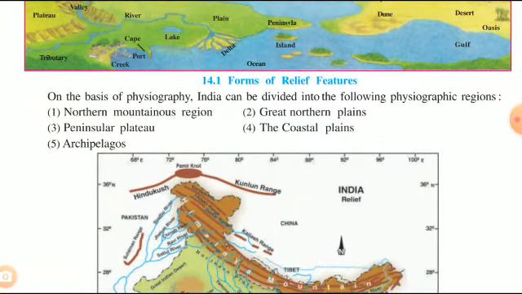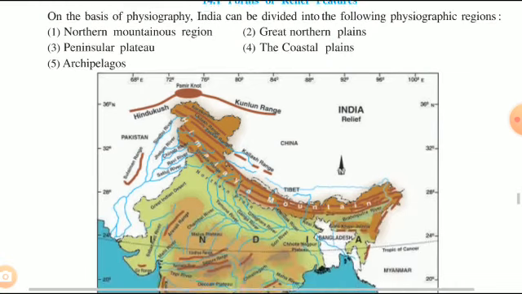Now, in today's section, we look at the different physiographic divisions into which India is divided. Mainly, we have five physiographic divisions. First, North Mountainous Region. Second, Great Northern Plains. Third, Peninsular Plateau. Fourth, the Coastal Plains. And fifth, Archipelagos. Archipelagos means group of islands.